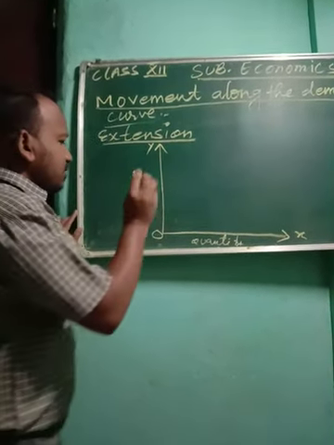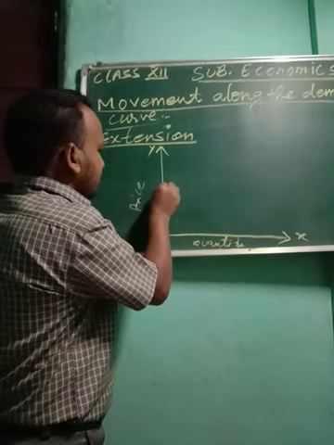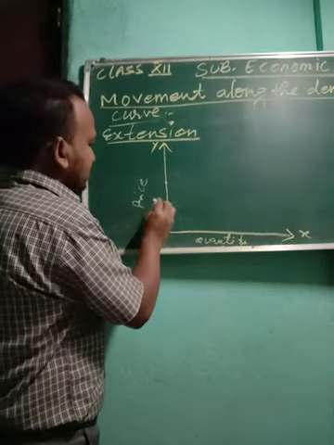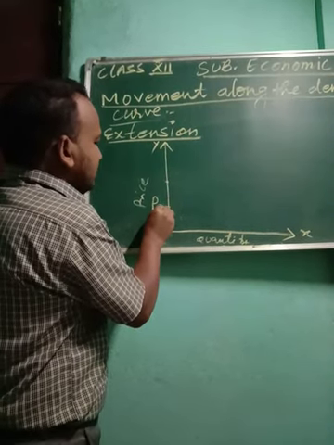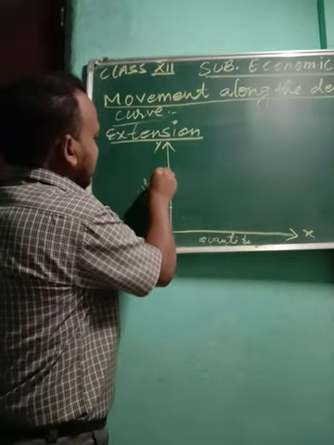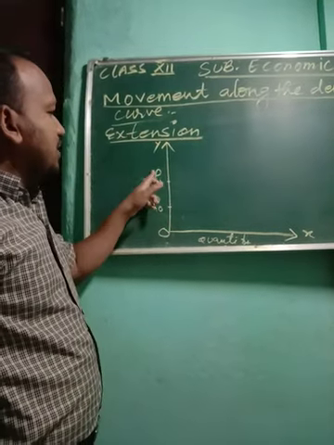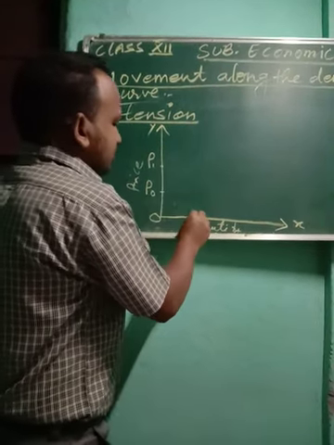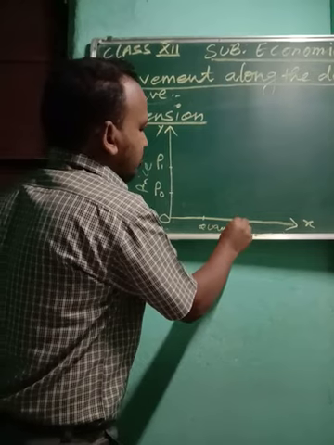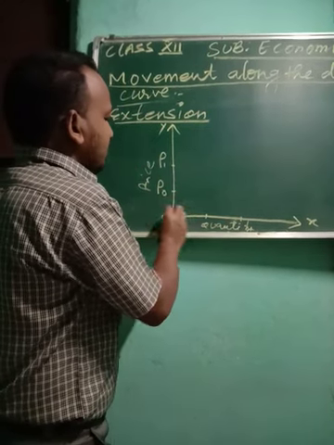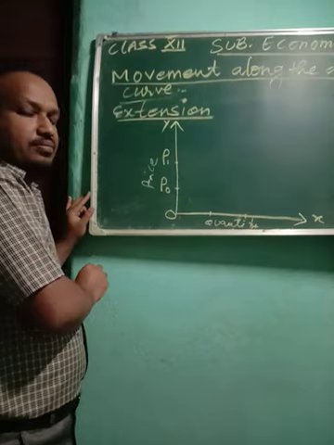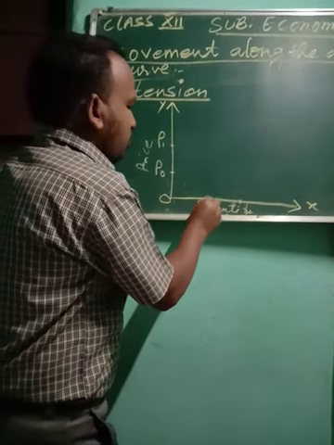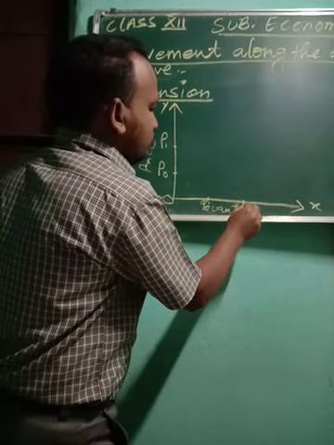Here we don't have any schedule, so I am assuming the prices. For the first price I am taking P0, and for the second price I am taking P1. These are assumptions, you have to assume them. In the same way, along with two prices you have to assume two quantities. Here P0 I have taken, here P1, and for quantity I will take Q: here Q1 and here Q0.